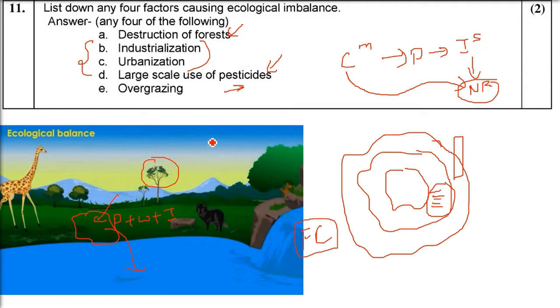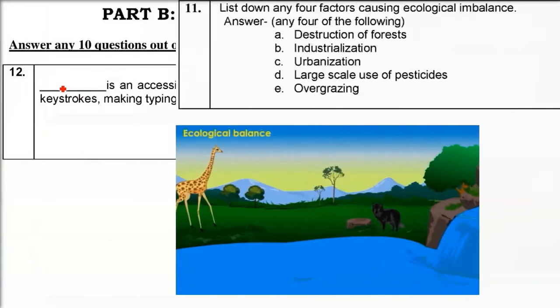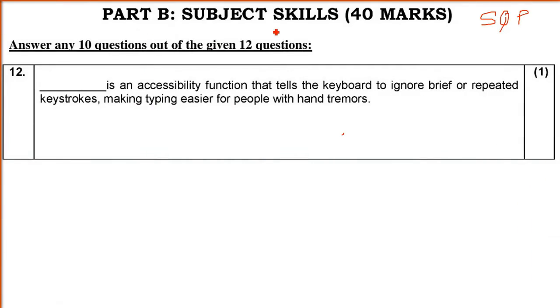Overgrazing is also a problem. Overgrazing means the area where the goats and sheep go to graze, but they overgraze. And when they overgraze, the soil will come up and be eroded by the wind, air and water, and that will create a problem in later life, not only for us, but for everyone.